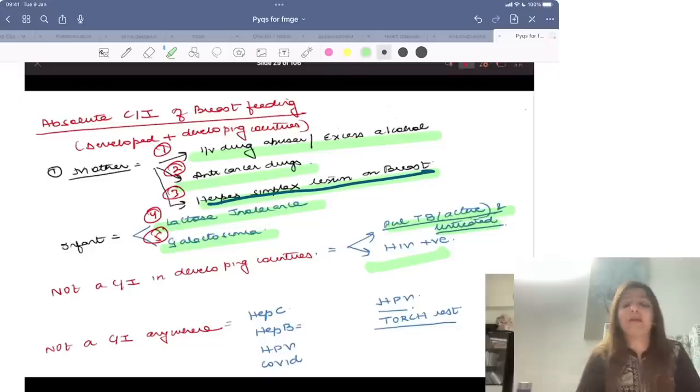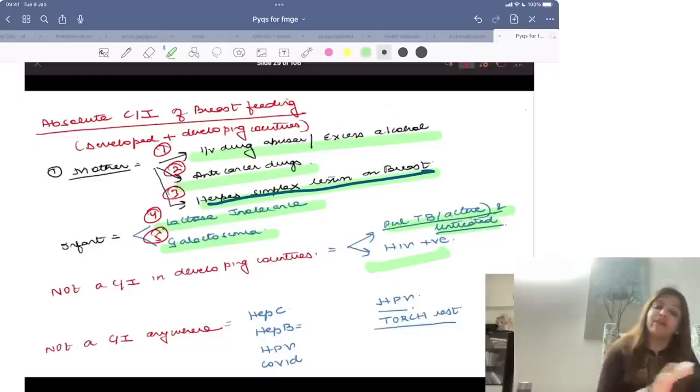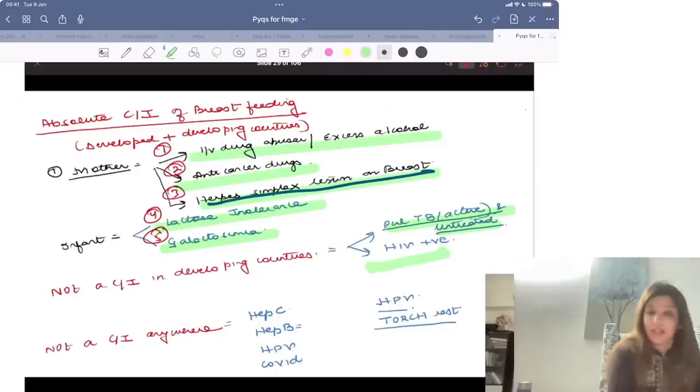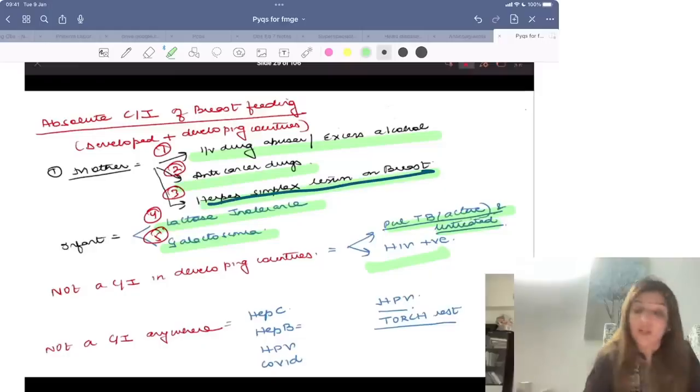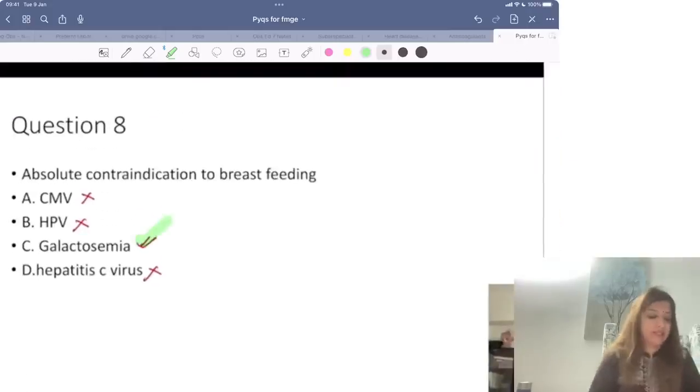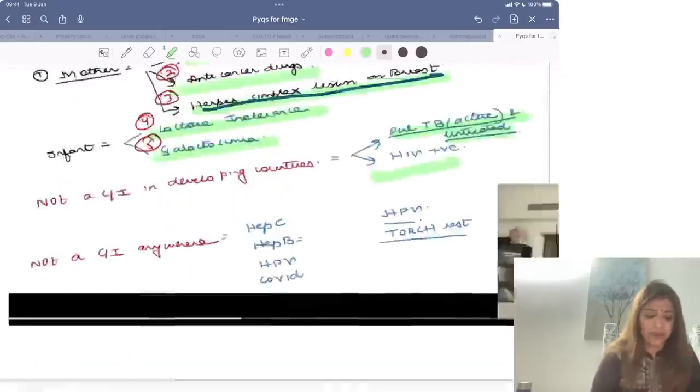In developed countries, untreated pulmonary tuberculosis and HIV is a contraindication, but in developing countries that is not a contraindication. If the patient is on warfarin, that's not a contraindication. Warfarin is very safe during lactation. So over here the answer is galactosemia. Clear to all of you?